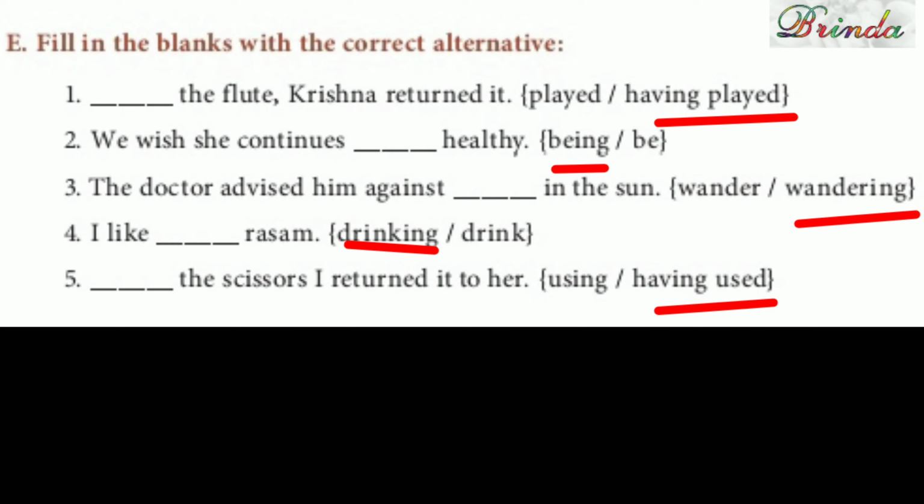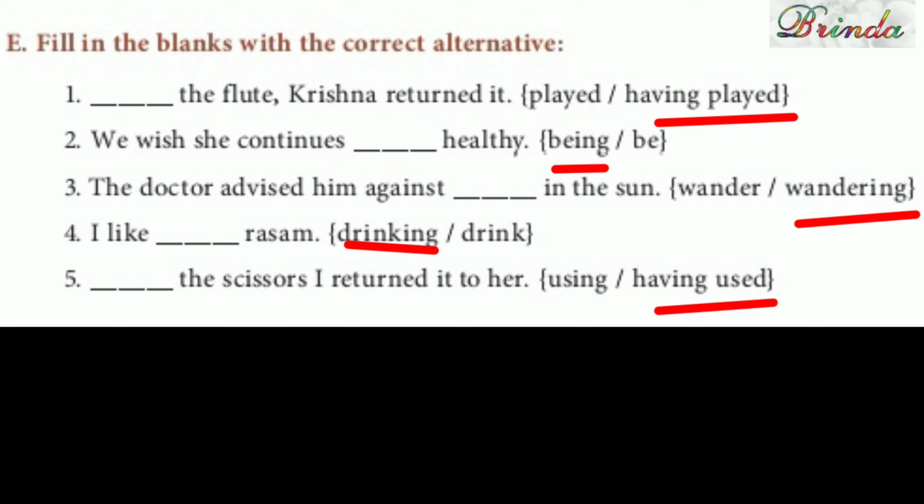Second one, we wish she continues dash healthy. Your bracket words are being or be. So we wish she continues being healthy. Third one, the doctor advised him against dash in the sun. Your bracket words are wonder and wandering.